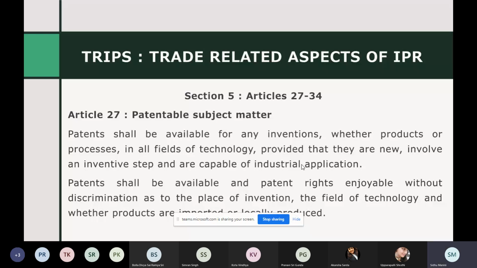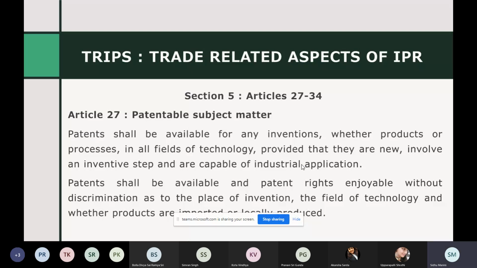Patents shall be available. Now, take note of the fact that in some provisions or in some lines, the word may will be used, and in some lines, the word shall will be used. So till now, both the paras in Article 27 use the word shall. That means this is compulsory. So here the countries don't have an option. When they say patents shall be available for any inventions, they mean that the countries cannot not provide patents because the word shall is there. So this is a compulsory mandate imposed on countries.